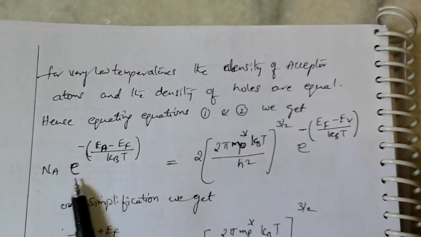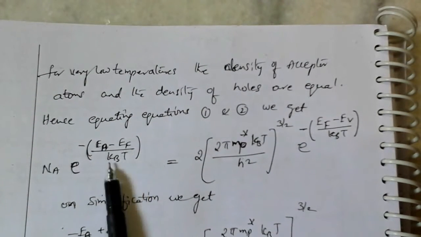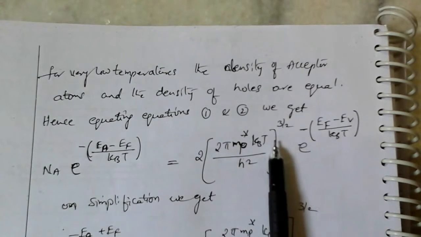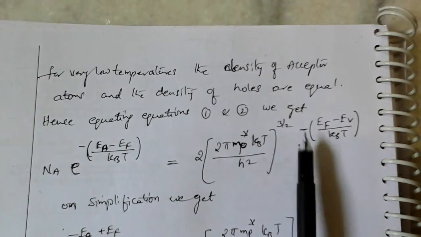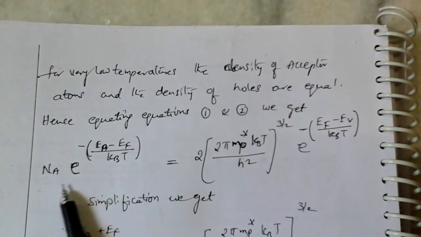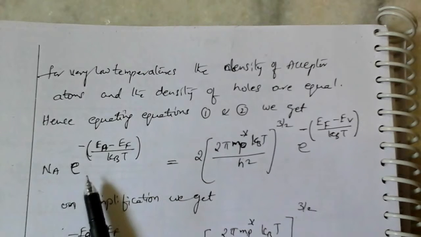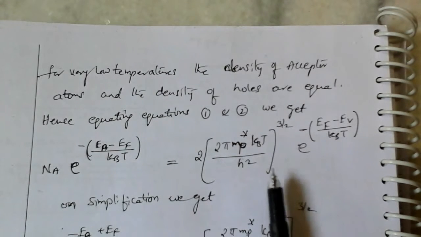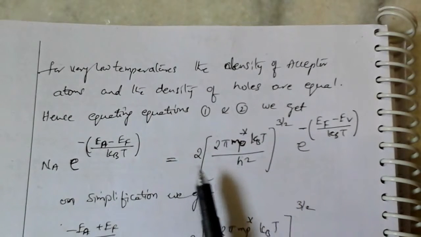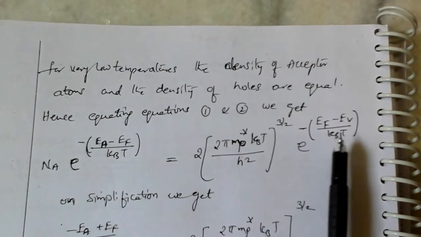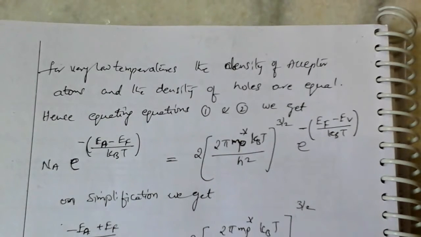So Na e power of minus (Ea minus Ef) by kBT equals 2 into (2 pi mp star kBT by h square) whole power 3 by 2 e power of minus (Ef minus Ev) by kBT. We do this and simplify it.